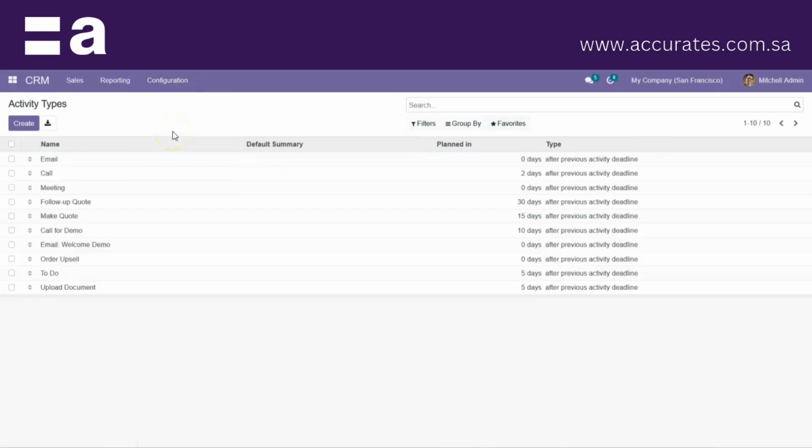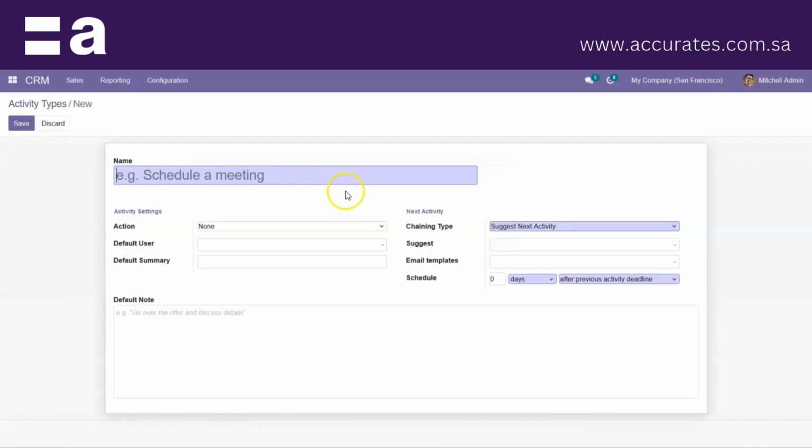We have seen scheduling an activity, and here we have the predefined activities. If you want to add some more activities, you can click on create and add the activity.